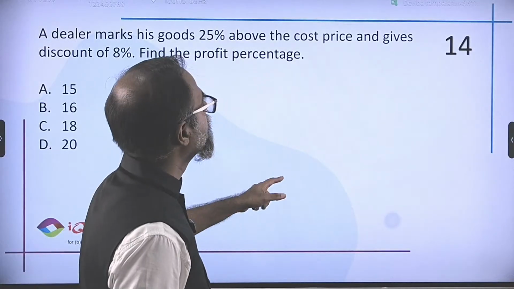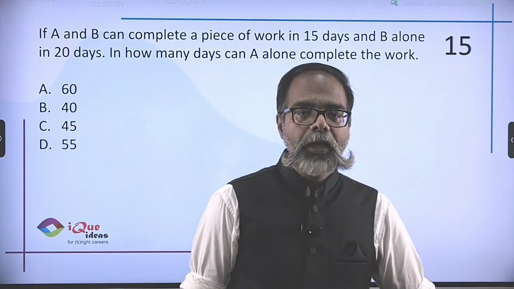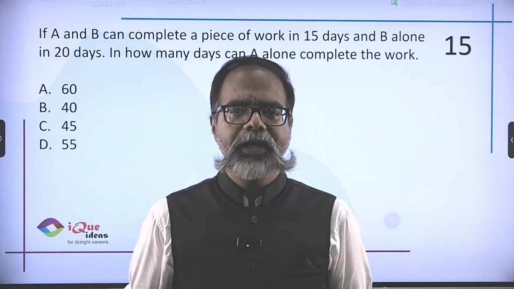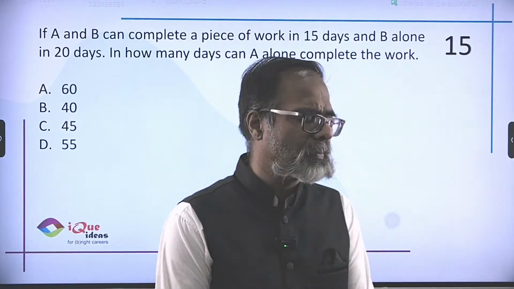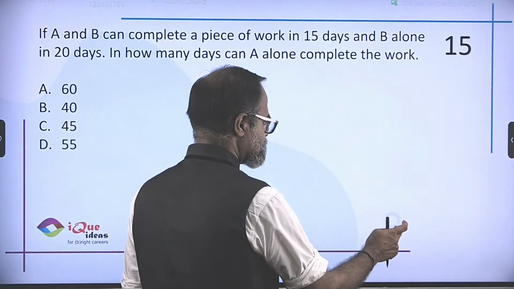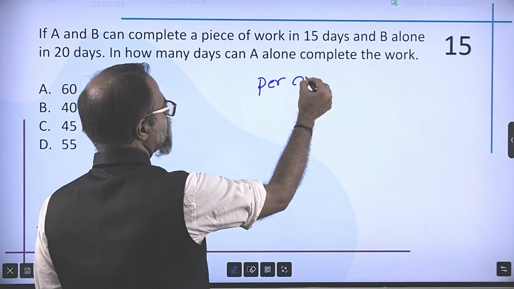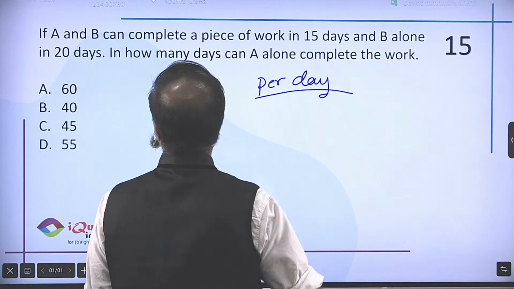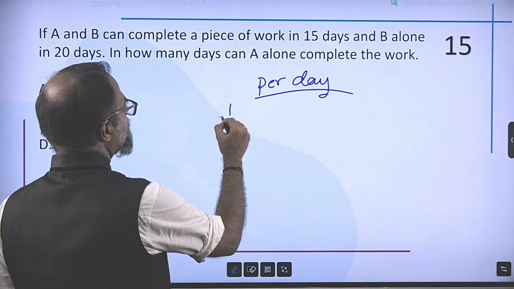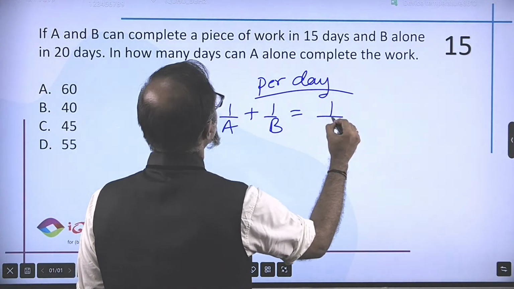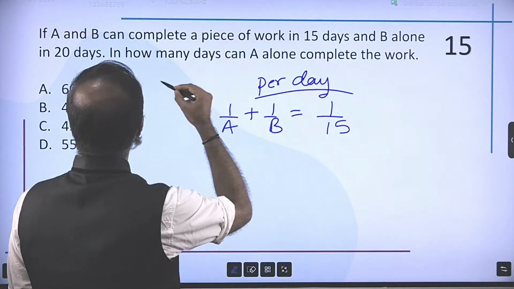Excellent. Now, A and B can complete a piece of work in 15 days, B alone in 20 days. How many days can A alone complete the work? So, the funda for solving such questions is always per day. So, 1 upon A plus 1 upon B per day, that is 1/15th. And B alone in 20.